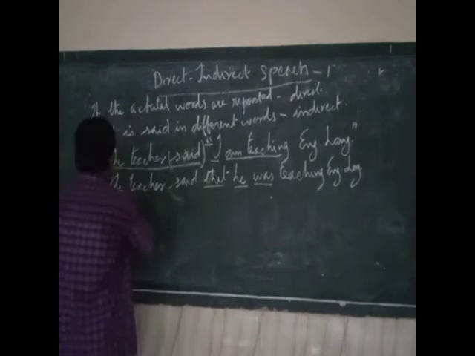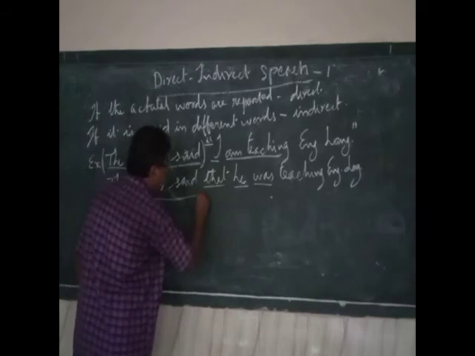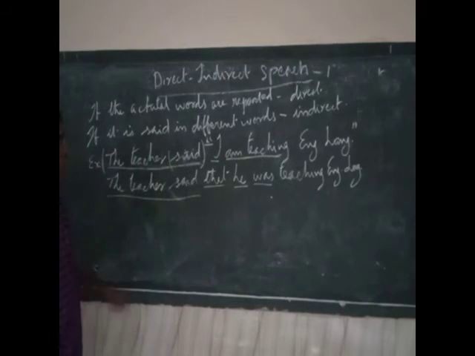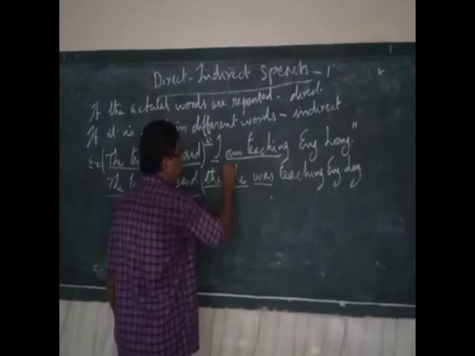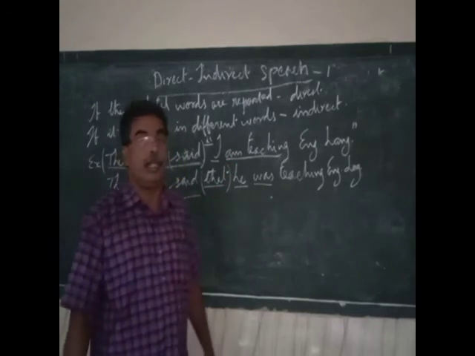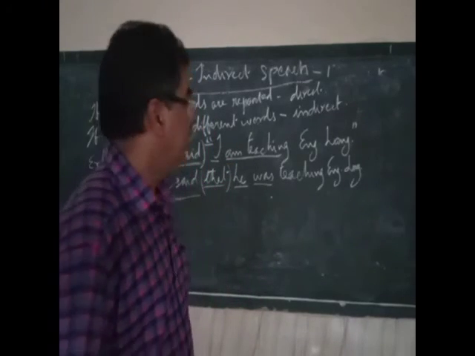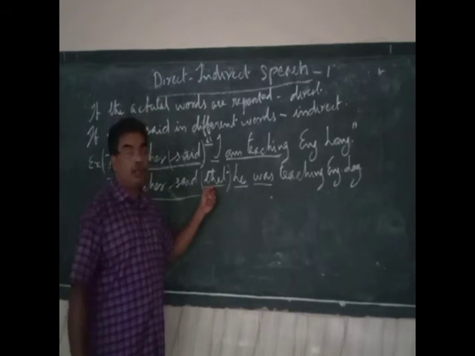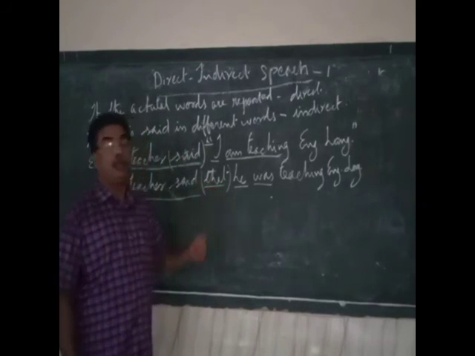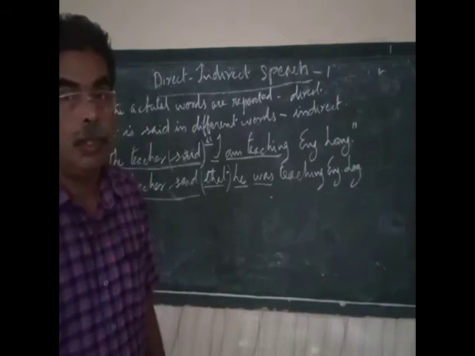Now you see, the reporting speech is repeated here. What is said here is repeated as it is. We have added a conjunction called that. Various conjunctions will come. Sometimes we can drop this also, as we will see in the rules to come.